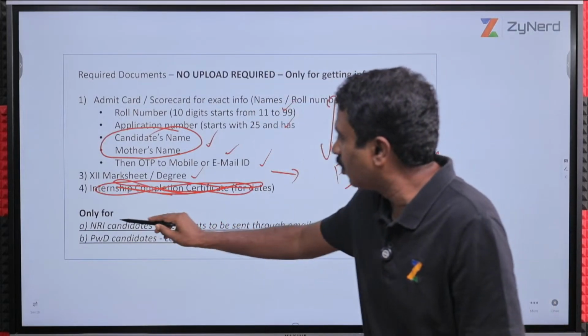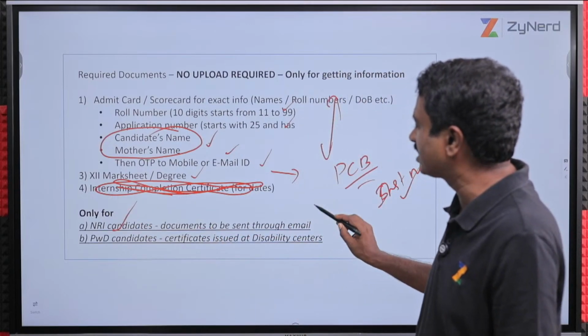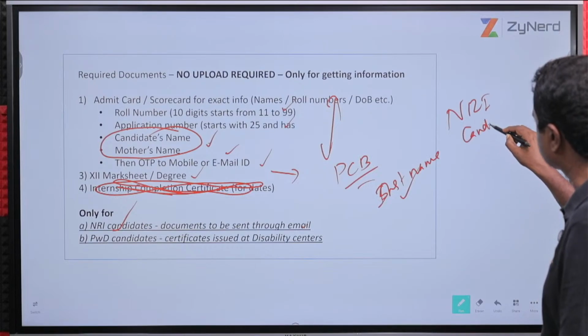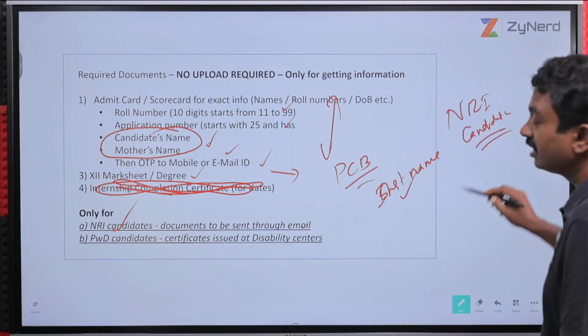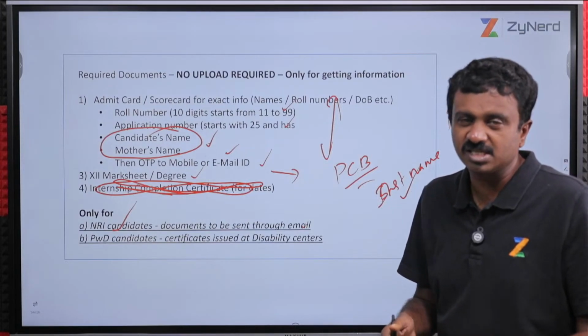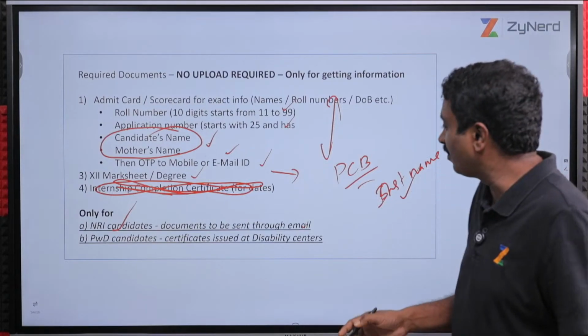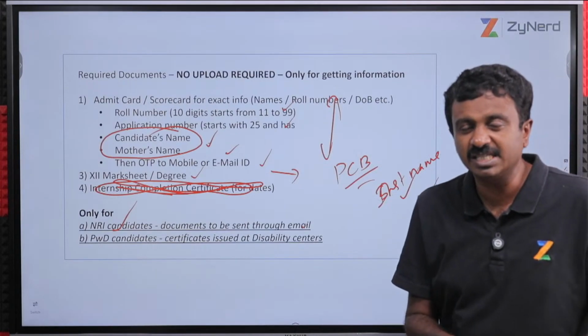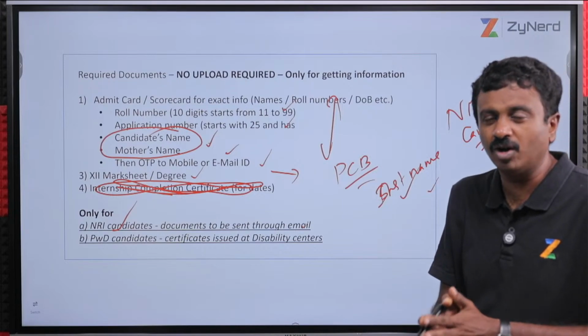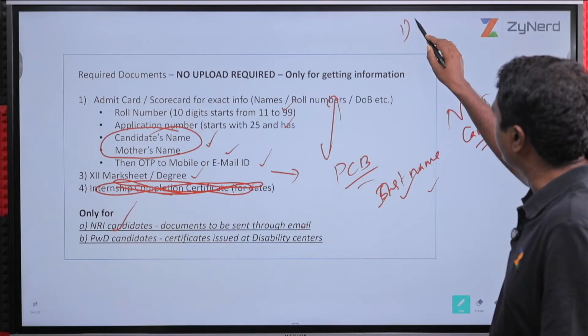This is a mistake. Only for NRI candidates, documents need to be sent through mail. So basically for NRI candidates, before 4 or 5 days, usually before the registration starts, it should have been by now. Before the registration starts, they will ask for an email to be sent to MCC for verifying all the documents. There they will ask your embassy certificate.